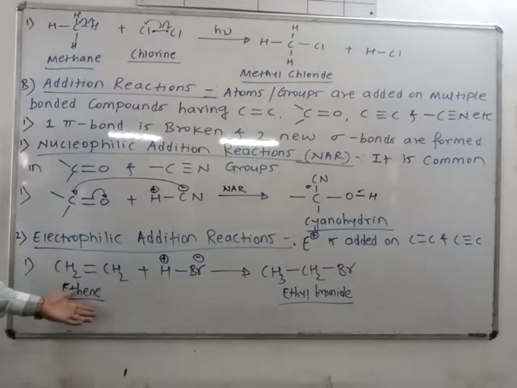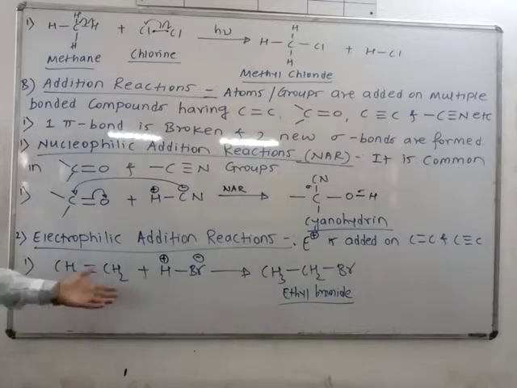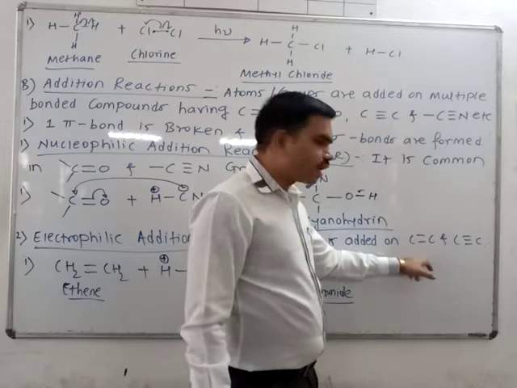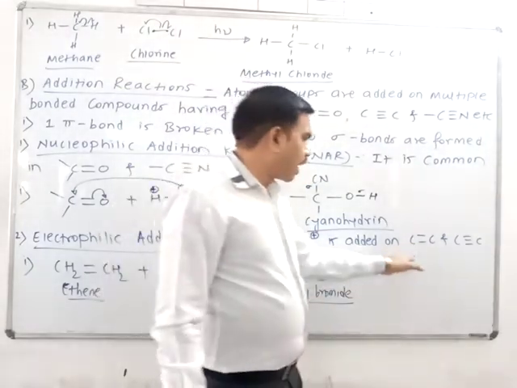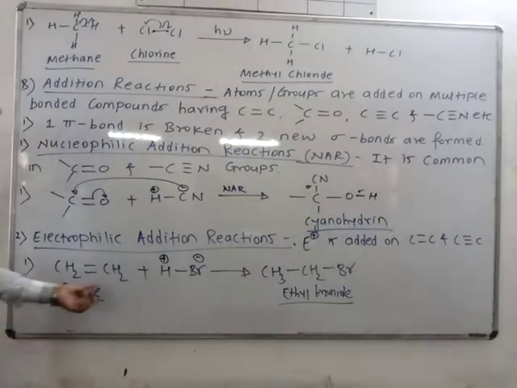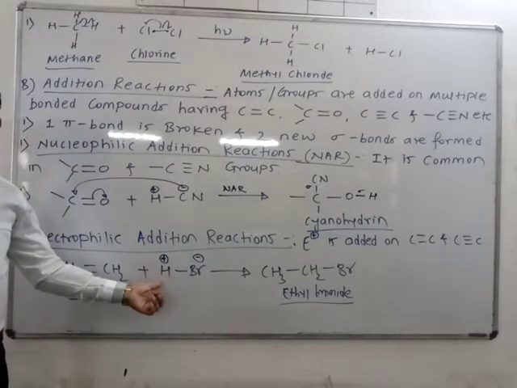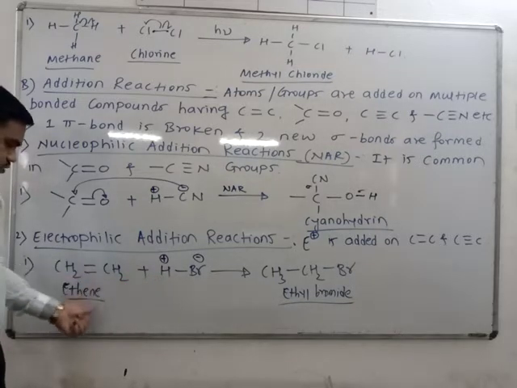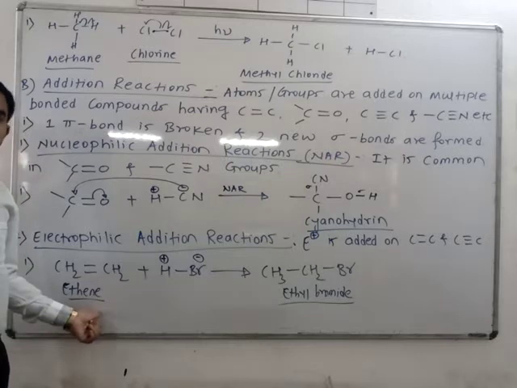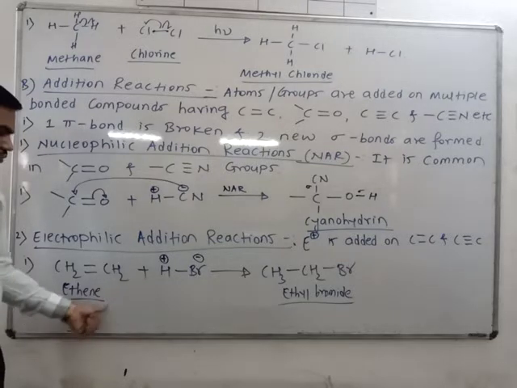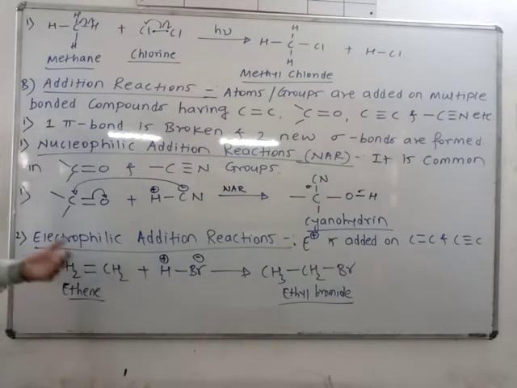You can take alkyne or alkene. So here E plus means the electrophile is added on a carbon-carbon double bond or carbon-carbon triple bond. You can take here HBr, HCl or HI. Here the alkene is symmetrical. If an unsymmetrical alkene is there, then addition takes place according to MR rule, that is Markovnikov's rule. So this is the second type.